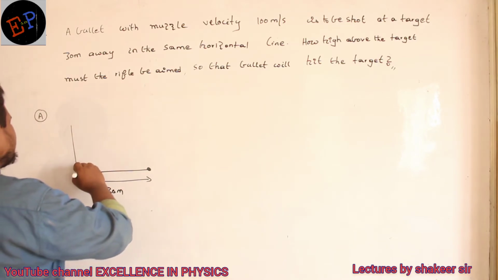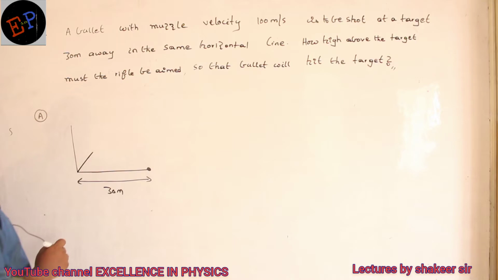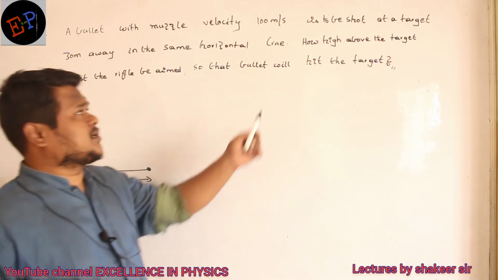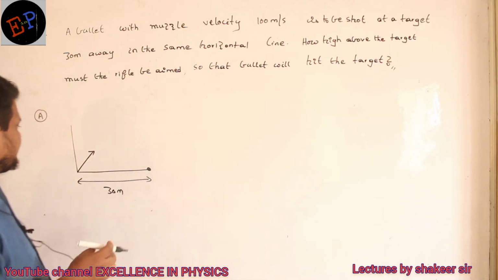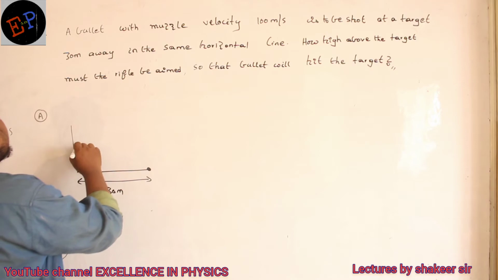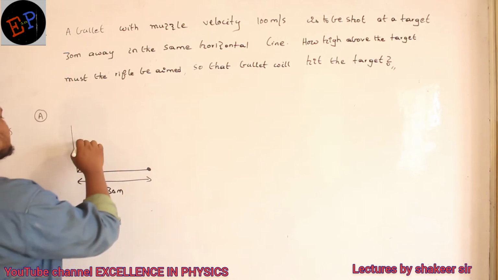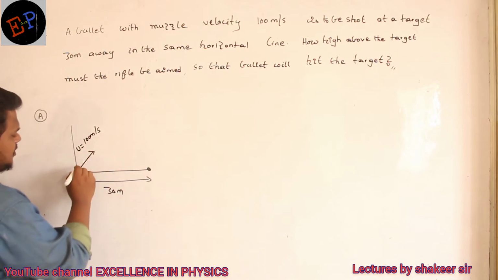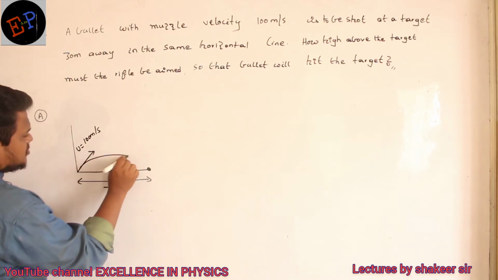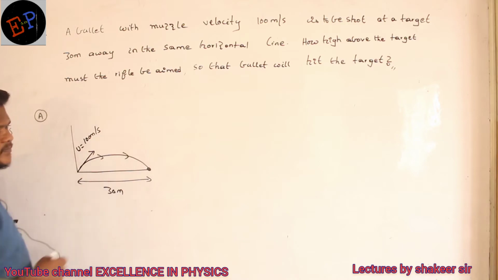So I have to fire a bullet. So this is the bullet, and what is its muzzle velocity? Muzzle velocity means the initial velocity of the bullet. So we are firing this bullet with a muzzle velocity of 100 meter per second. Then what happens? This bullet goes and strikes the target like this.